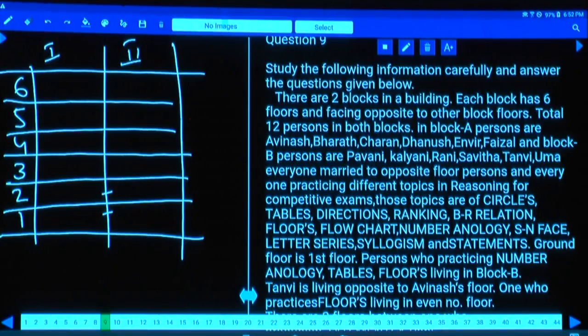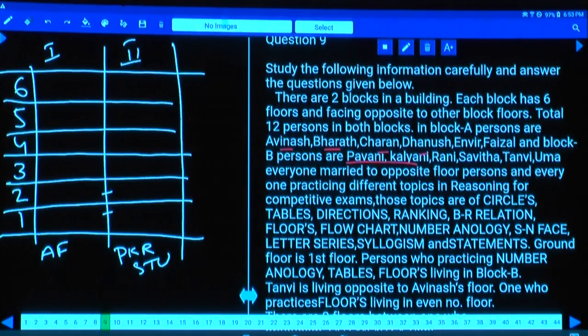And total 12 persons in both blocks. In block 1, persons A, B, C, D, E and F are staying. And in block 2, P, Q, R, S, T, U are the persons staying. Now information is clearly given: who are the persons in block 1 and who are the persons in block 2.